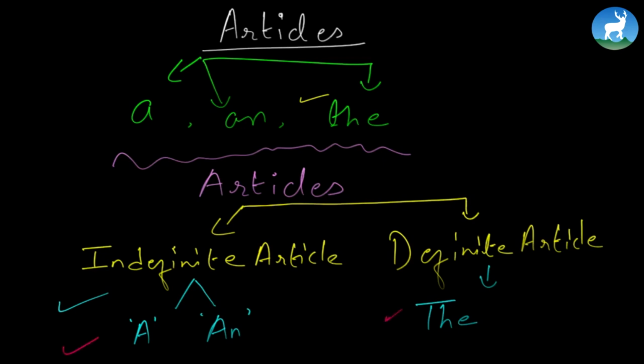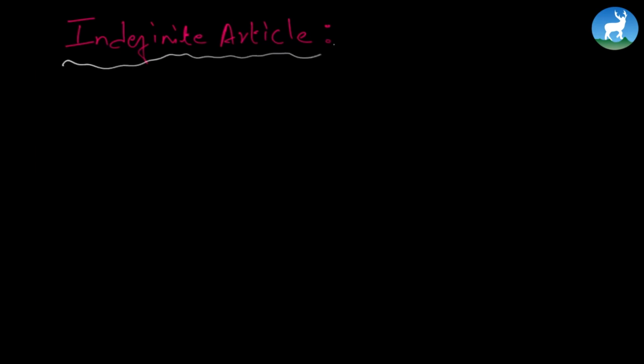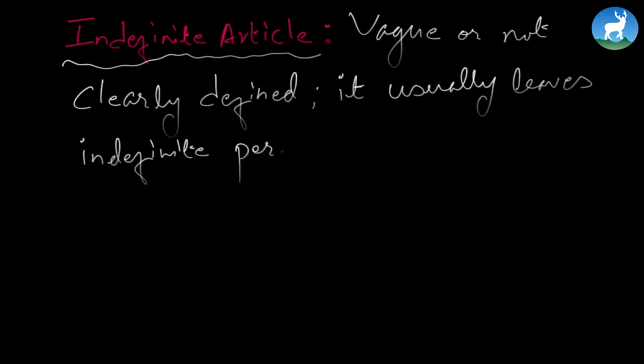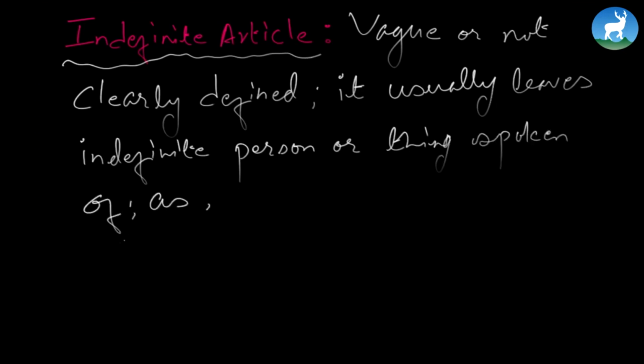So why this classification? When we talk about an indefinite article, what is indefinite? It talks about an indefinite person or thing, all right? Whenever we talk about an indefinite article, we mean we're dealing with something vague or not clearly defined. For example, if you say a pilot, the one who flies a plane, we are not being specific.